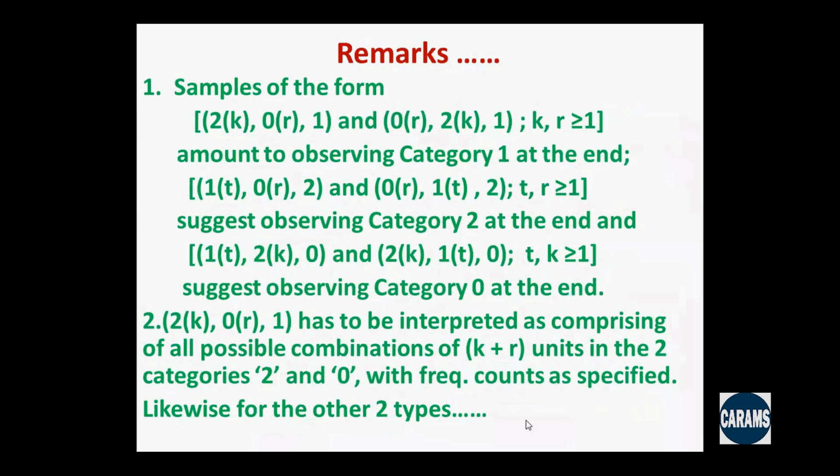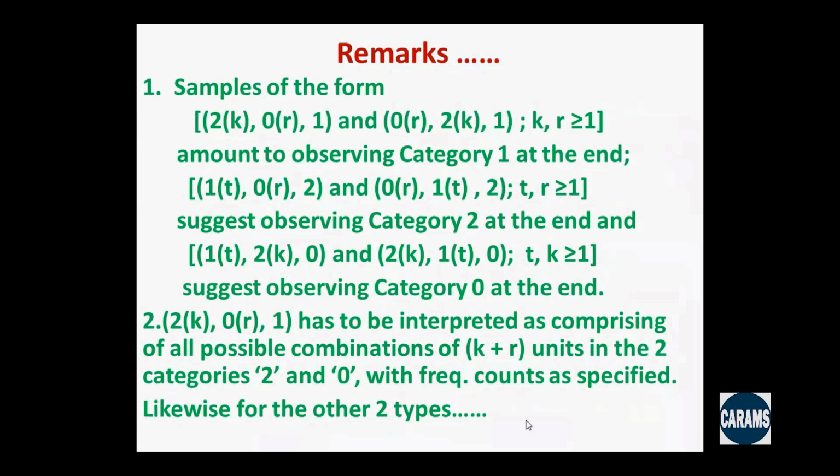There are several remarks here. If we look at samples of type 1, which says that 1 is coming at the end, so before 1 we are getting 2 and 0, let K be the frequency of 2 and R be the frequency of 0 before category 1 shows up. Or it could be 0, R, 2, K, 1.